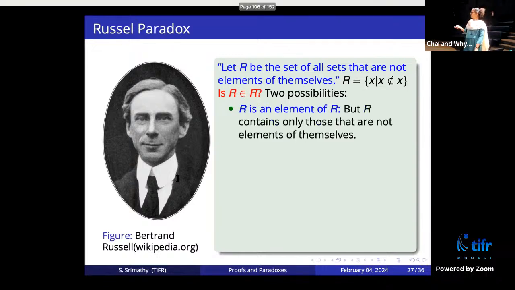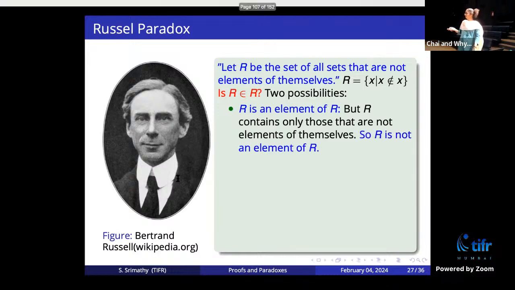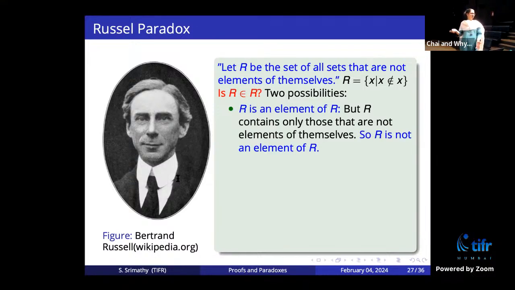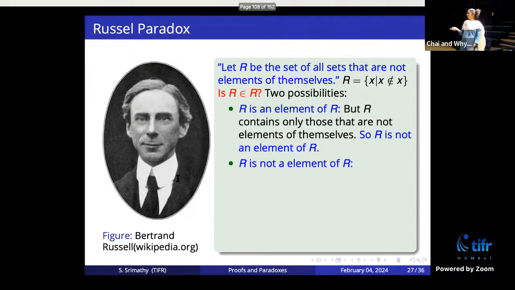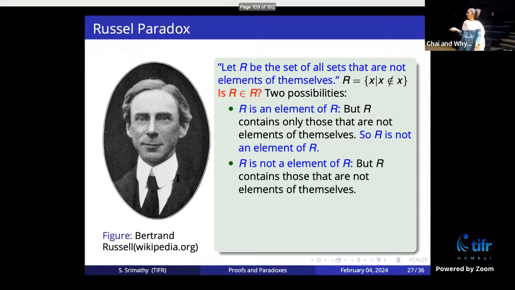Okay, so suppose R is an element of itself. But R should contain only those sets that are not elements of themselves, by definition. It is just all the sets which do not contain themselves. So R cannot be inside R. So R is not an element of itself. But if R is not an element of R, then it contains all those that are not elements of themselves. So therefore R should be inside R.